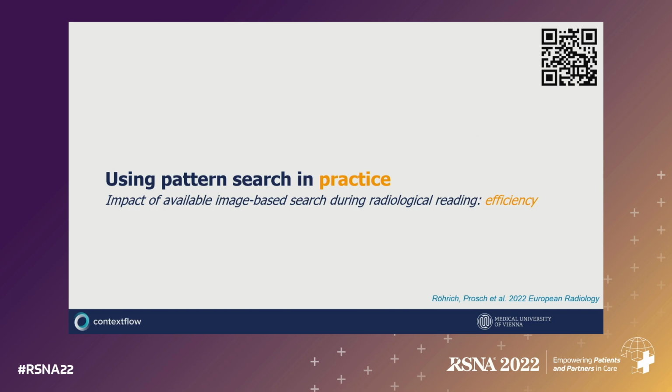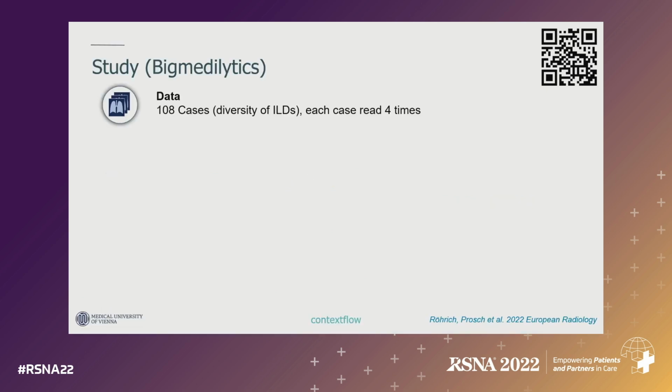So the first one was also published this summer in European Radiology by Sebastian Röhrig and Helmut Brosch. They looked at the first, most simple question, which essentially is: if you are reading a CT and you have a tool that allows you to just click at a position and the tool tells you, well, that's this pattern and that is this pattern, and that is the evidence and that's the relevant differential diagnosis, does it improve your reading? And the study was fairly straightforward.